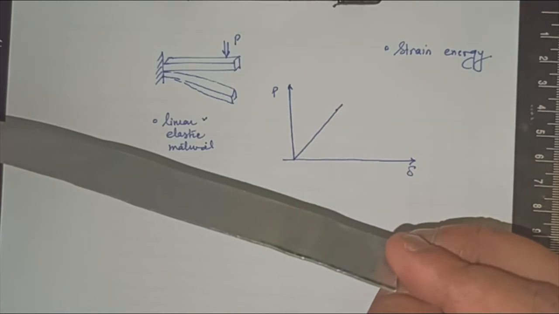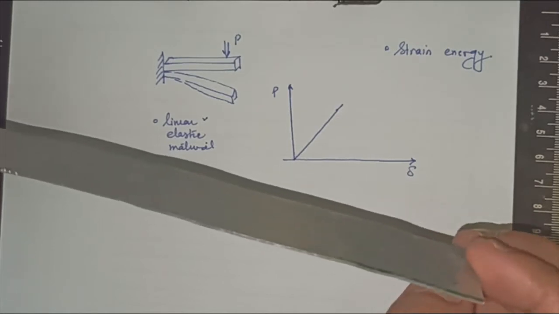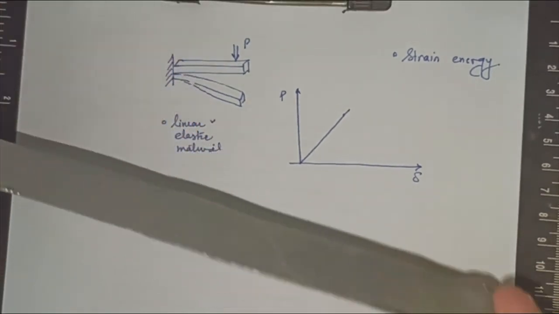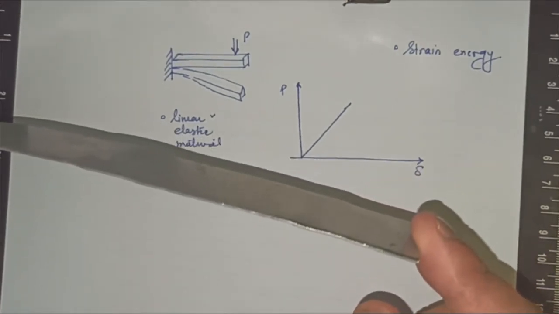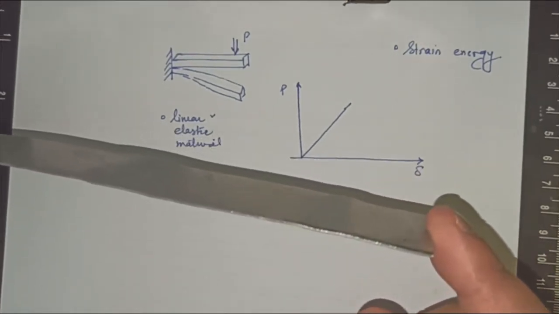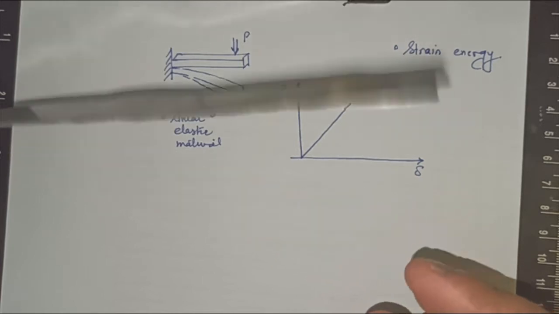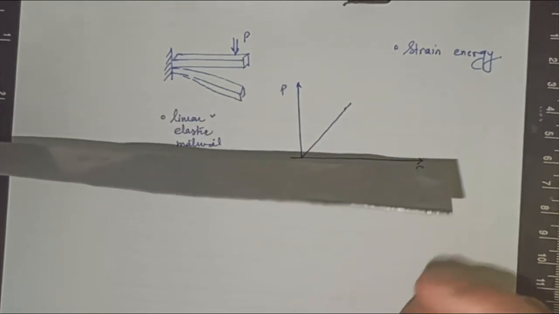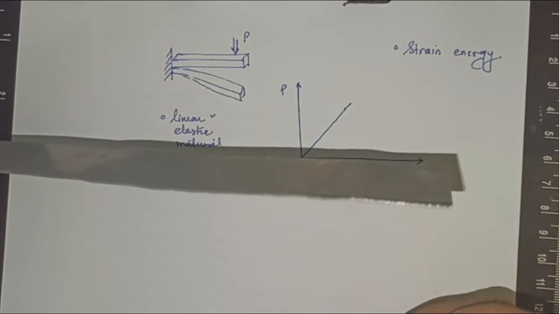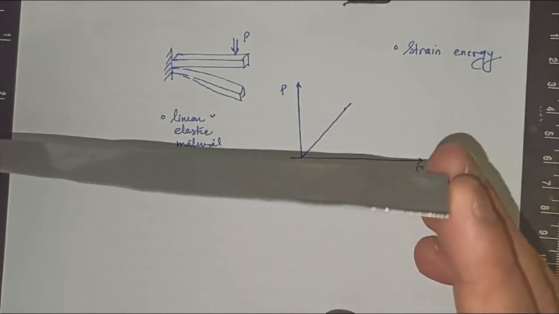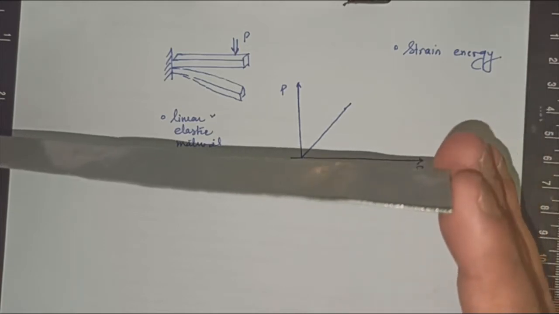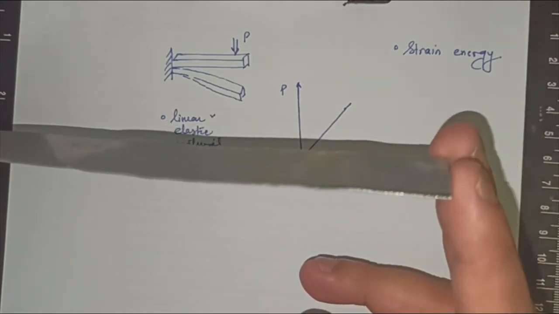I apply a load, with this side fixed like I have done here, and I remove the load. It will go back to its original position. It will vibrate at its natural frequency, then come to its median position, and it will release all the elastic energy stored inside the body.